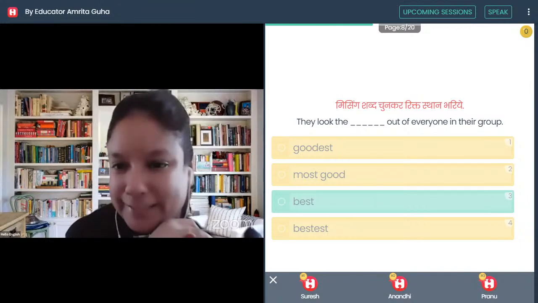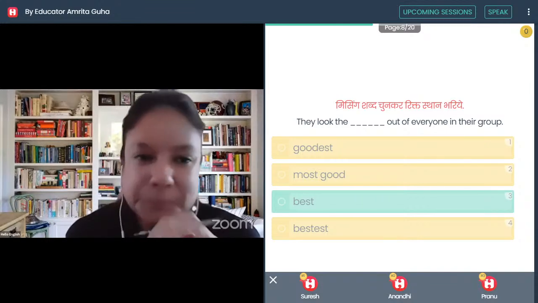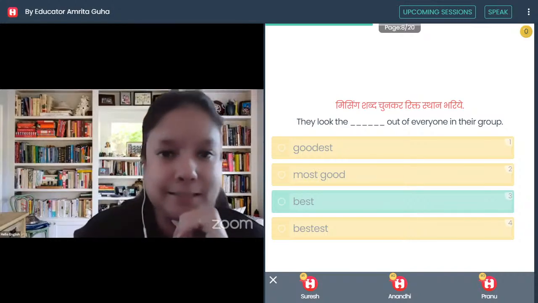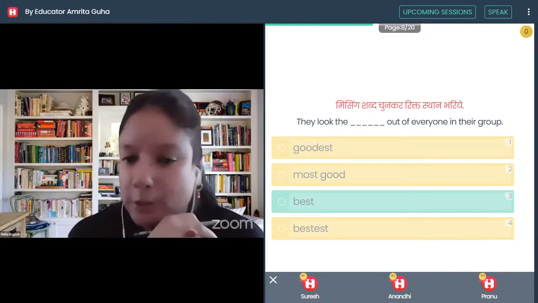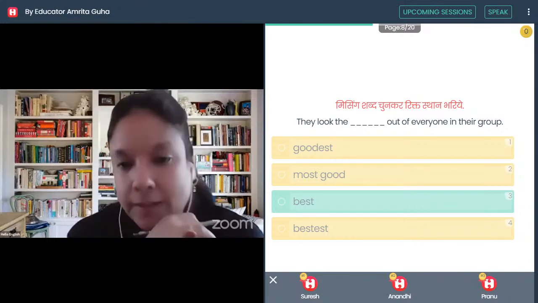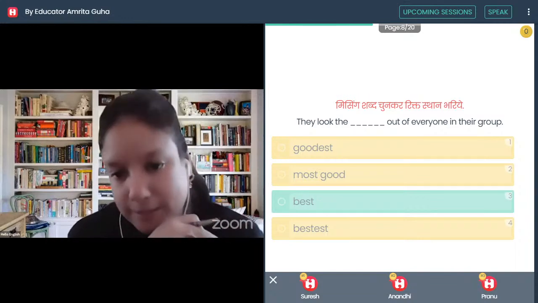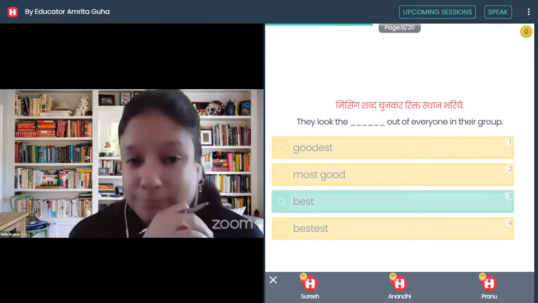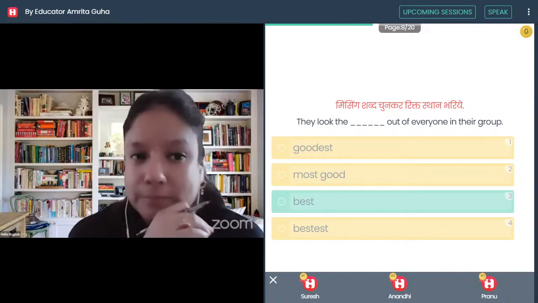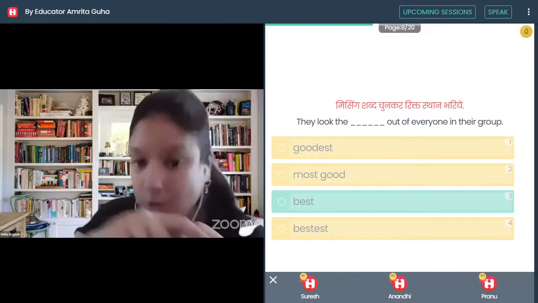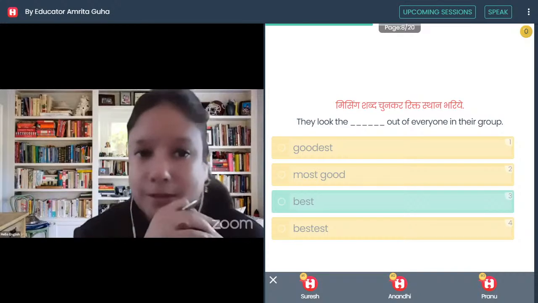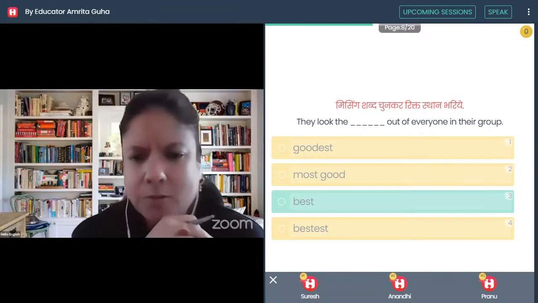Okay. Ma'am, what is the meaning of this sentence in Hindi? Okay, let's try to translate this in Hindi. They look the best out of everyone in their group. मतलब इस ग्रुप में वे लोग सबसे अच्छे दिख रहे हैं. Ma'am, why did you say "out of"? Out of everyone, इस ग्रुप के अंदर. In this group होता मैम. You can use out of in this group also, out of this group also.